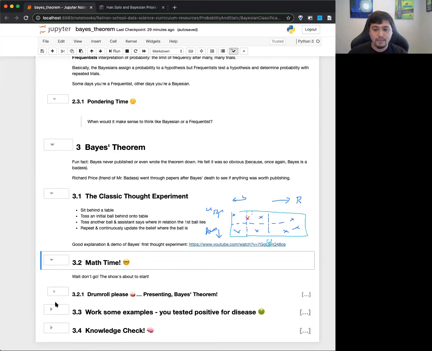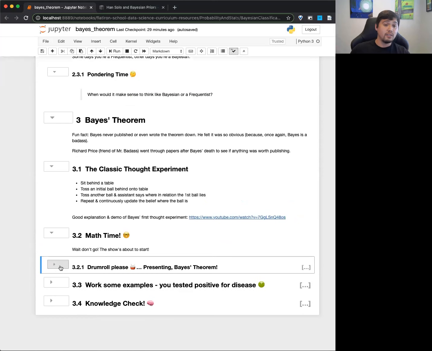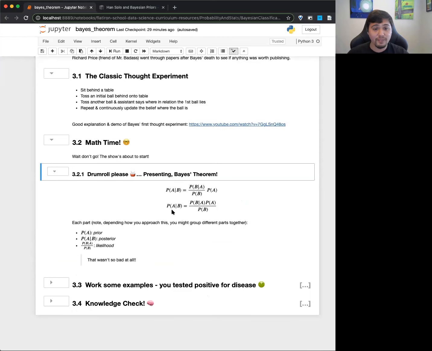All right, so some math, right? So we got to actually see this Bayes theorem that Bayes never actually, see, you guys are so blessed. You guys get to see Bayes theorem, and Bayes didn't even get to see Bayes theorem. So this right here is our Bayes theorem, a Bayes equation, sometimes called too. And it's not really that exciting.